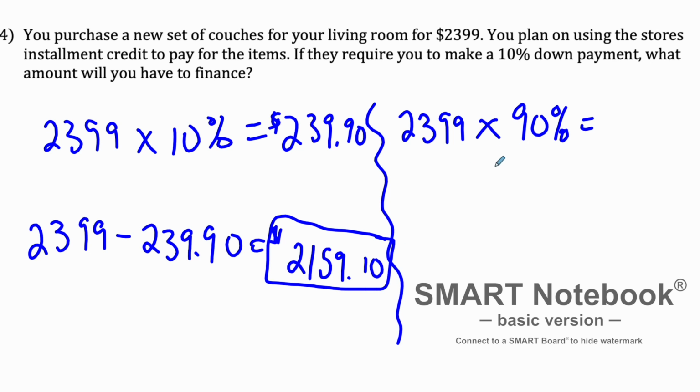Which again, if we did it this way, the $2,399, and we multiplied that by 90% or 0.9, you can see we're going to get the same number. So those of you that did it this way, I wrote a 9 before my 5, took away too much. 2159.10. Same answer, regardless of how you do that. So those are the two ways that you will be asked these problems, either by the amount that you put down or by the percentage that you put down. But either way, it is still the same concept of figuring out the amount that you need to finance.